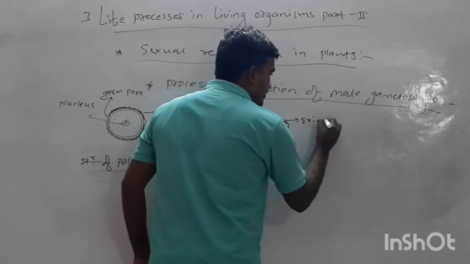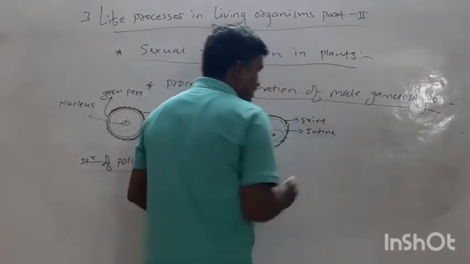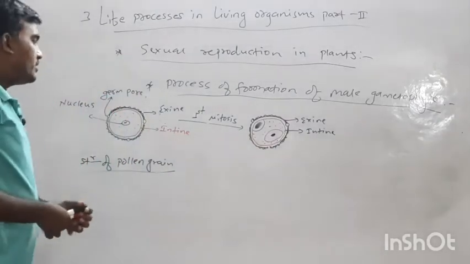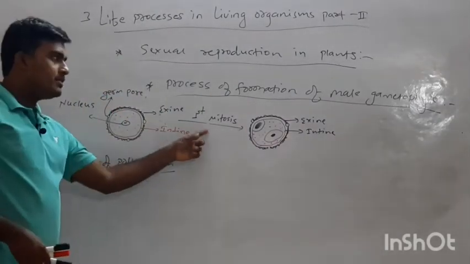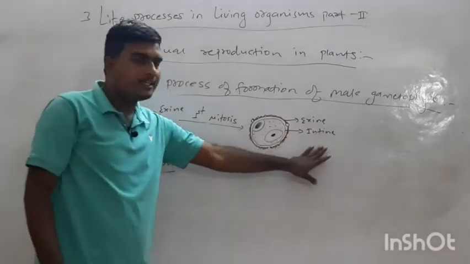What happened with this nucleus after division? Two cells are formed within the exine and intine.